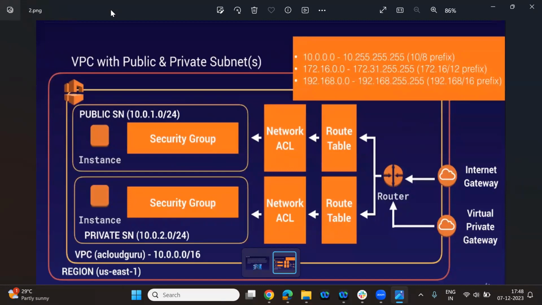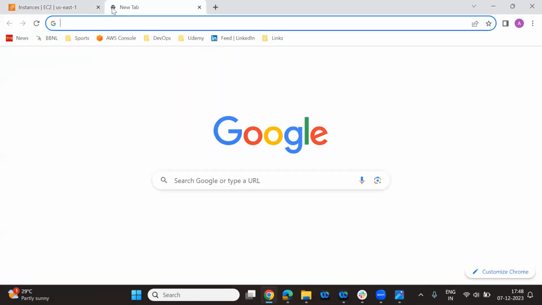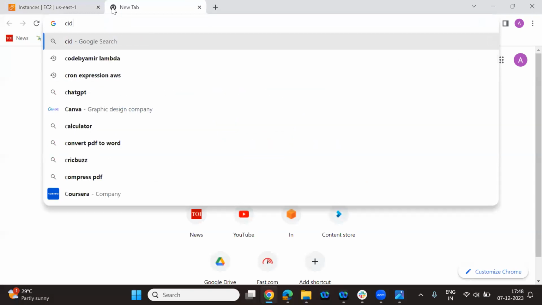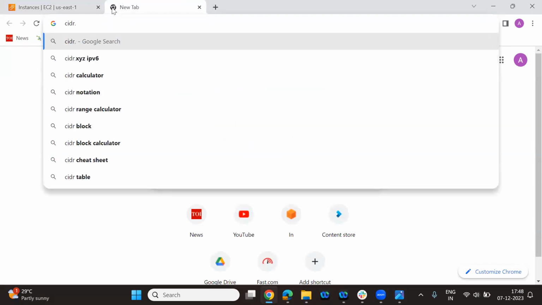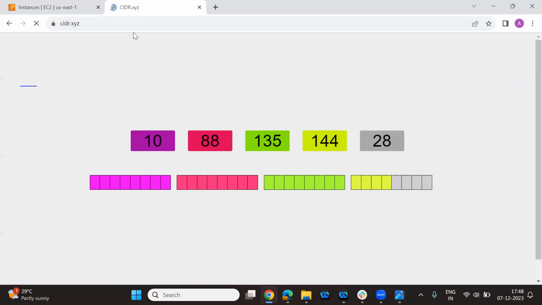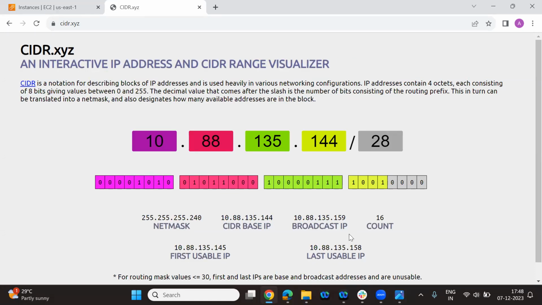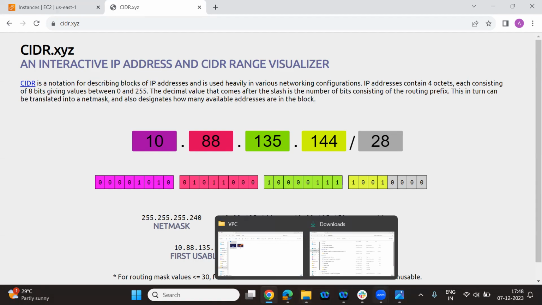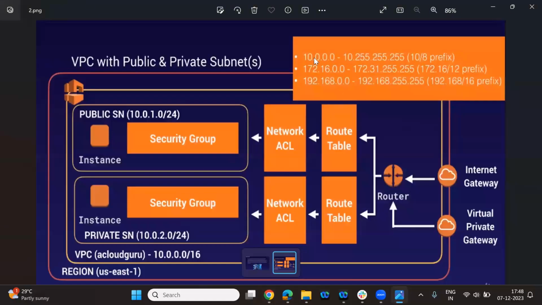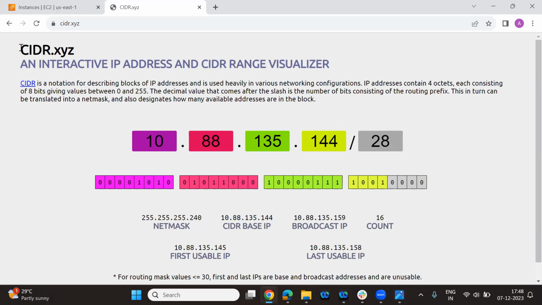Let's talk about the IP address. What is CIDR? CIDR is nothing but classless inter-domain routing. It will actually route your traffic to the particular instance where it has to go.